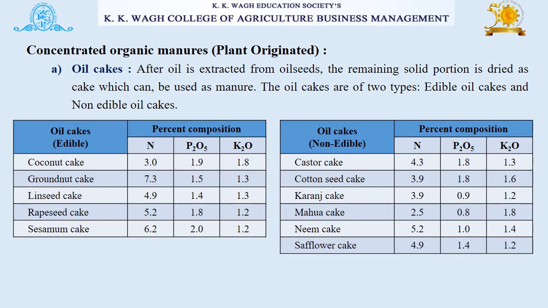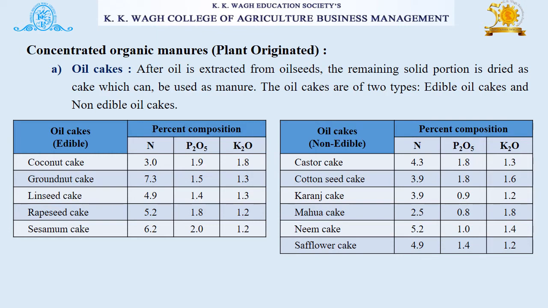Friends, here you can see the different oil cakes, edible and non-edible, with their percent composition of nitrogen, P2O5 and K2O. So what is meant by oil cakes? After oil is extracted from oil seeds, the remaining solid portion is dried as cake, which can be used as manure. The oil cakes are of two types, edible and non-edible oil cakes.